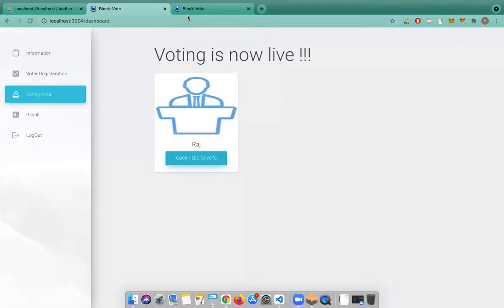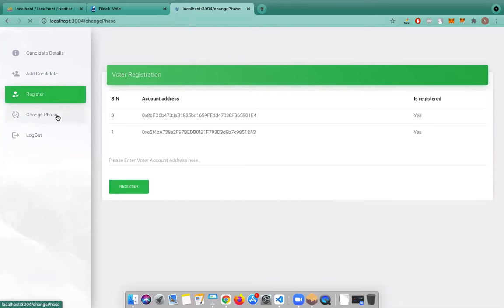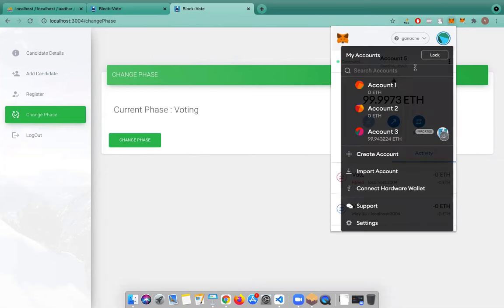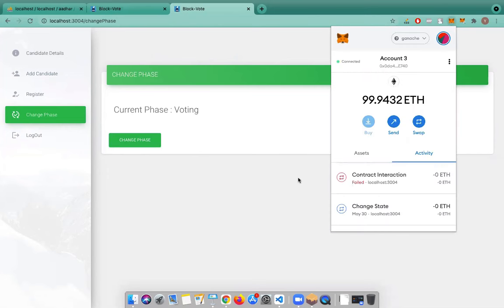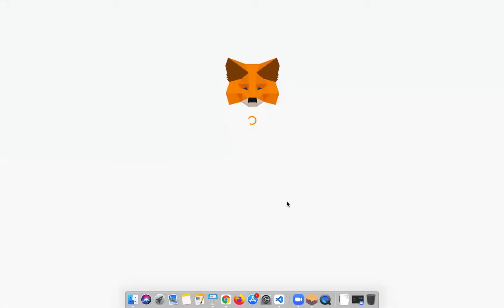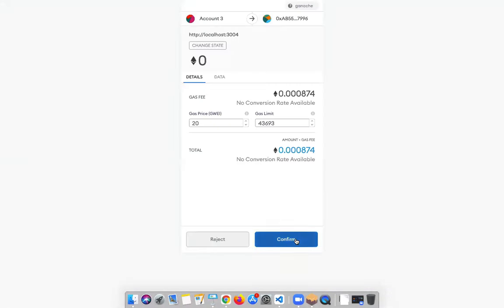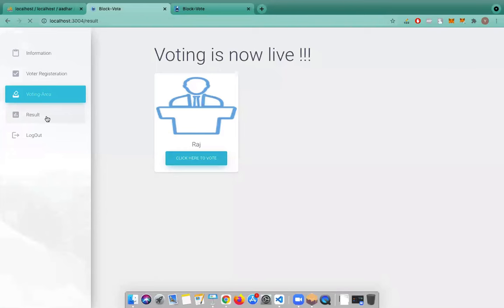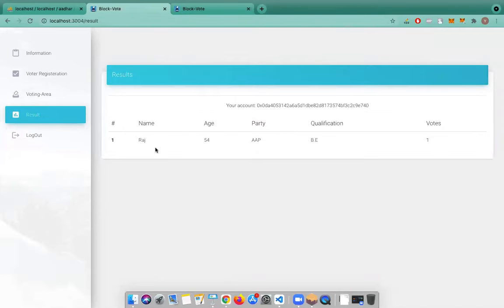Now okay, let's see the result also. Well, there is no other validation there, but we will completely finalize the demo. So now we will go to the admin's account, and the admin's account will be changing the phase to the result phase. I will confirm the transaction. The results are now out. The election is over. I will hop on to the result section on the user side, and I will see the result that Raj has got one vote. And even if we try to vote for him twice, we cannot vote.